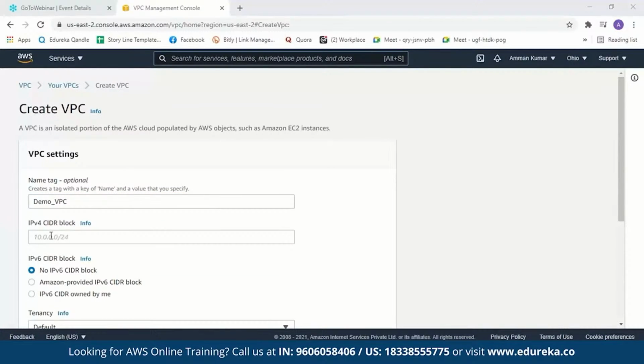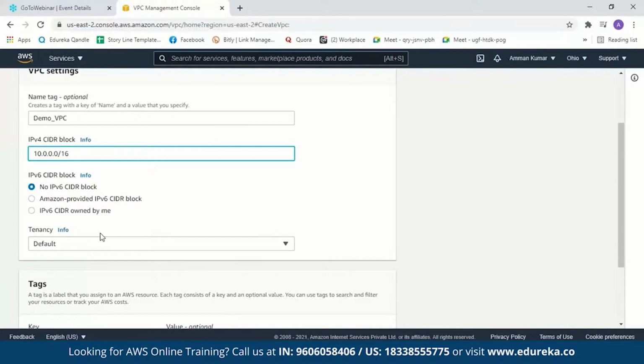Now when you create a VPC, you must specify a range of IPv4 addresses for the VPC in the CIDR block, which stands for classless inter-domain routing. We will go for the primary CIDR block, which is 10.0.0.0/16. Now the 16 over here means 16 bits are reserved for my VPC network. Now we'll go with the default. I do not want any IPv6 CIDR block.